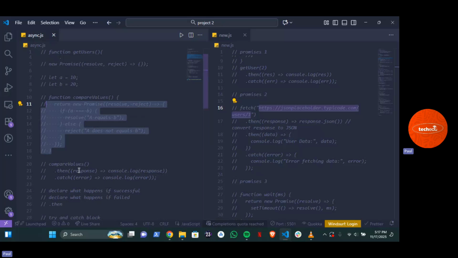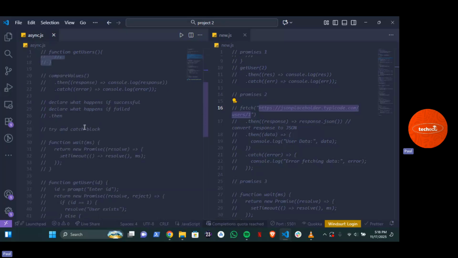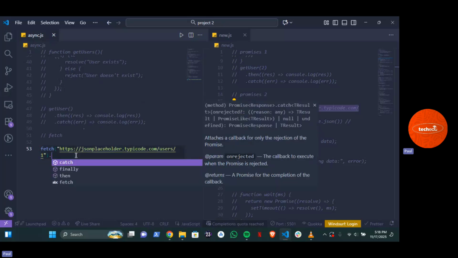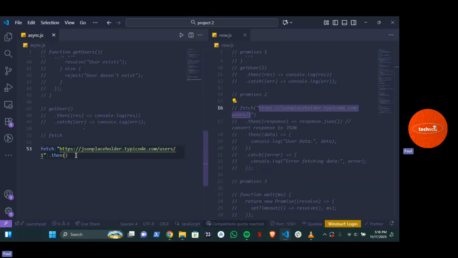Now your API is like a function, but it was not you that wrote it. It's like an object that was written to perform something, but it was not you that wrote it. Do you get it now? It's the same thing right here. You've written your function and then you use your .then to tell the computer what you want after you've gotten that particular response from the function, or in this case, that response from the API. Is it clear to you now? So I'm now going to use .then to get my response from that API.